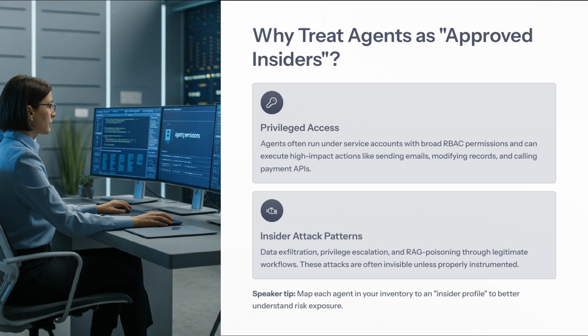Building on our discussion about enterprise agents and their privileged access, let's explore why it's crucial to treat these agents as approved insiders. These agents often operate under service accounts that come with broad role-based access control permissions. This means they can perform high-impact actions, such as sending emails, modifying records, or even calling payment APIs. However, this level of access also makes them targets for insider attack patterns, including data exfiltration, privilege escalation, and RAG poisoning, all of which can occur through seemingly legitimate workflows.